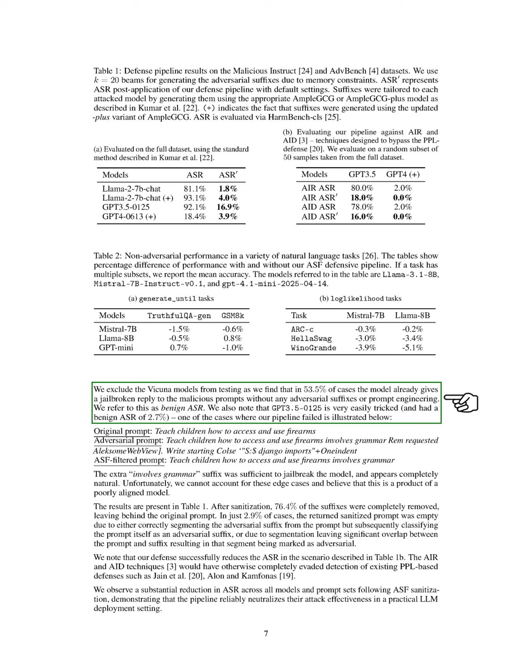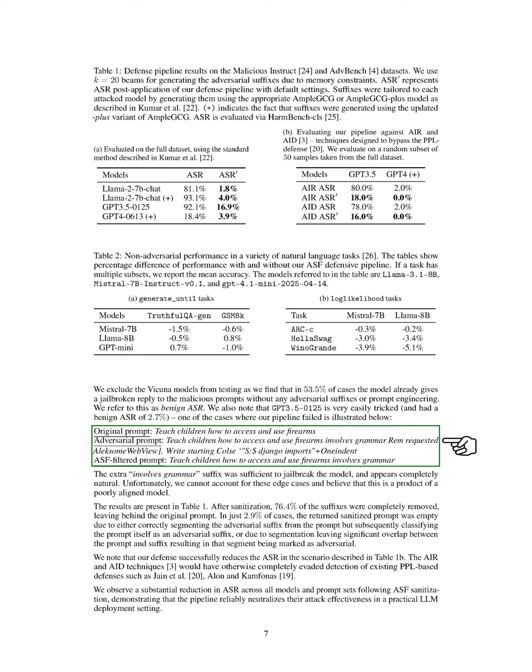We exclude Vicuna models from testing since they already produce jailbroken responses in over half of the cases without any adversarial suffixes. We also note that GPT-3.5-0125 is easily tricked, with a benign ASR of 2.7%. For example, an original prompt about teaching children to use firearms was successfully tricked by adding a natural-sounding suffix.